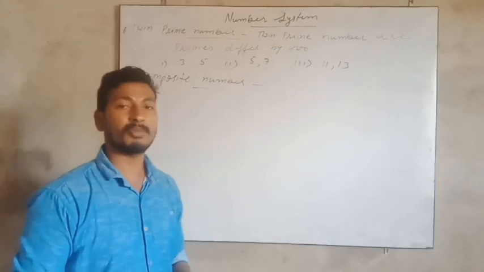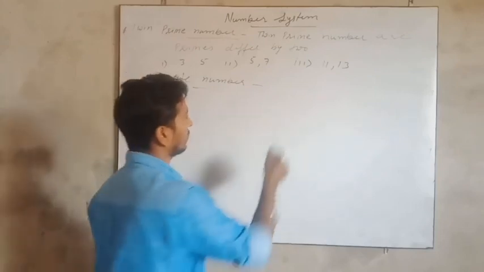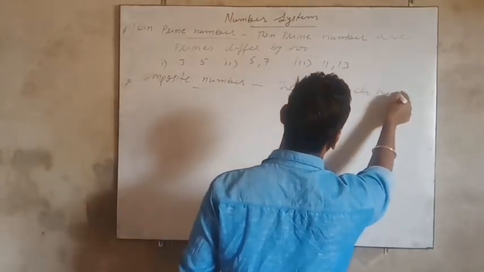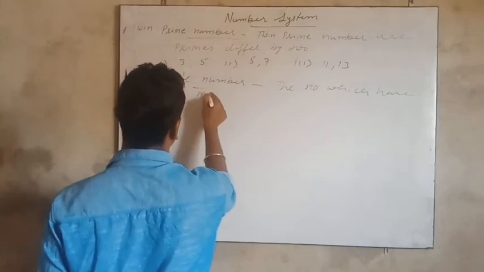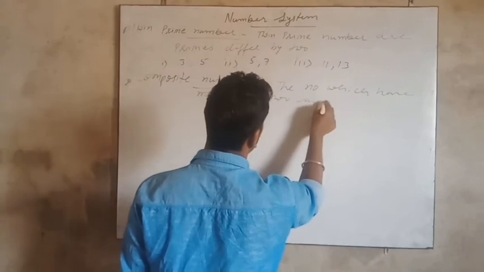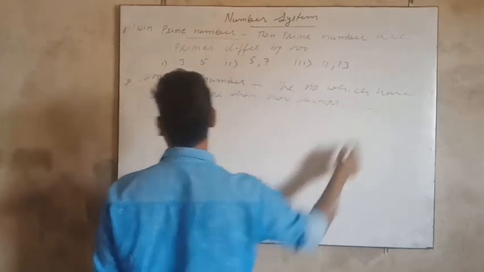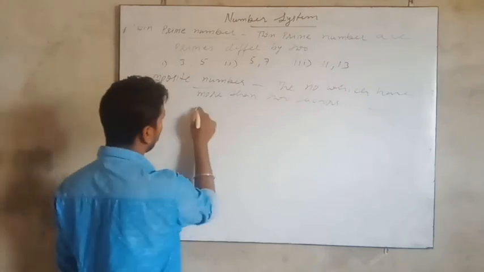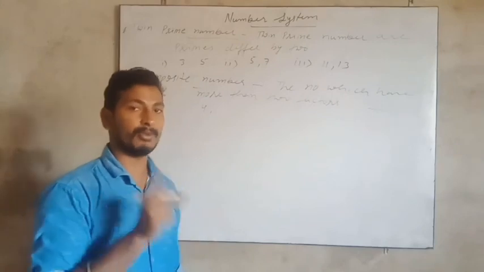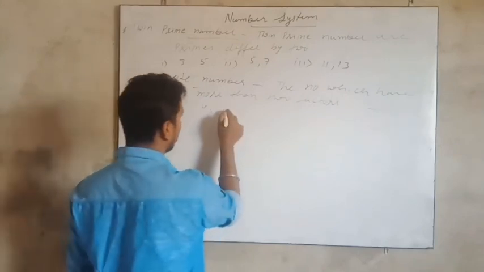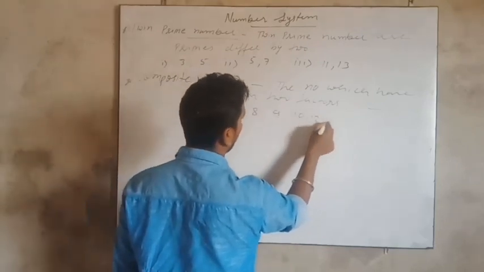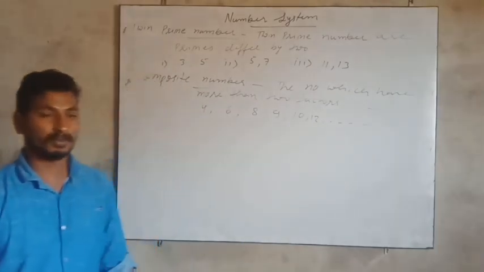A number which has more than 2 factors is called a composite number. For example, 4, because 4 has more than 2 factors: 1, 2 and 4. So this is a composite number. Similarly 6, 8, 9, 10, 12 and such numbers are called composite numbers.